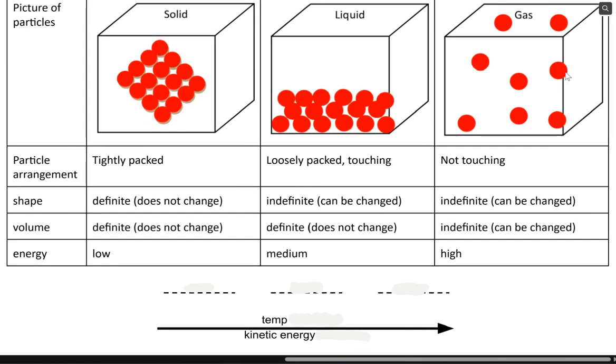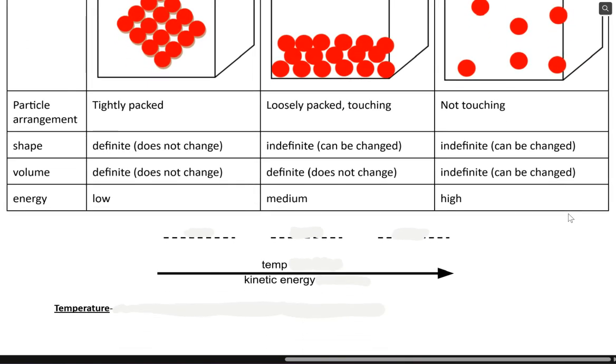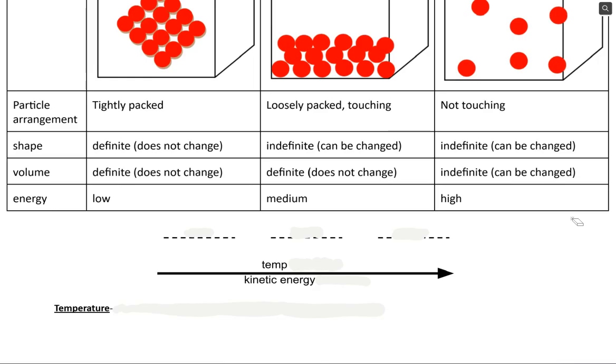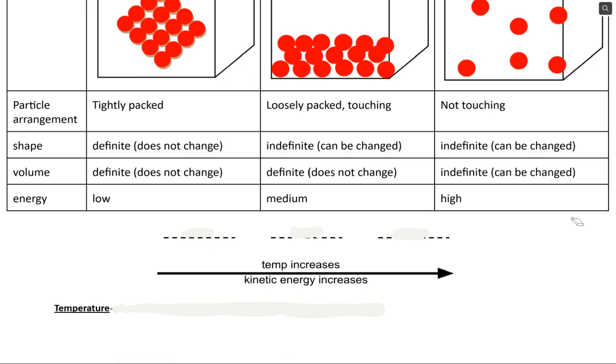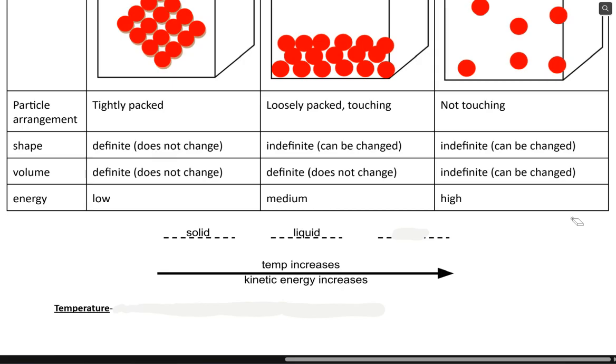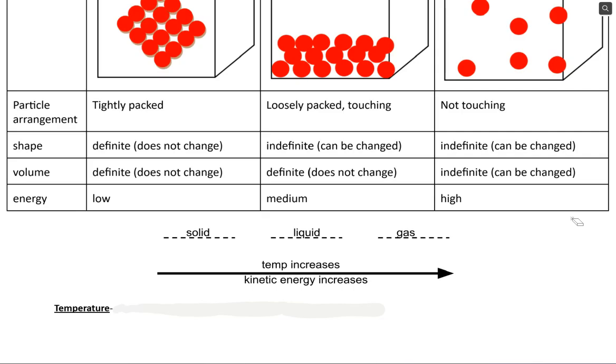So when we put that all together and we think about their energy, on this scale, as we go from the left to the right, the temperature will increase. And remember, when temperature increases, particles are moving faster. That means their kinetic energy is increasing too. So over here on the left, I have low kinetic energy, and over here on the right, I have high kinetic energy. So the lowest kinetic energy would be the solid phase. The particles don't move very much. If I talk about the liquid phase, it's a little bit more. And then in the gas, the particles are really moving super fast because they have all that room. So they have the highest kinetic energy, okay?